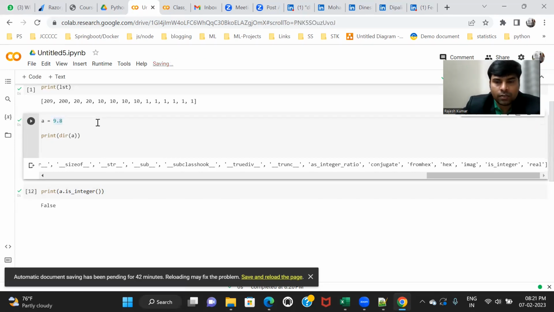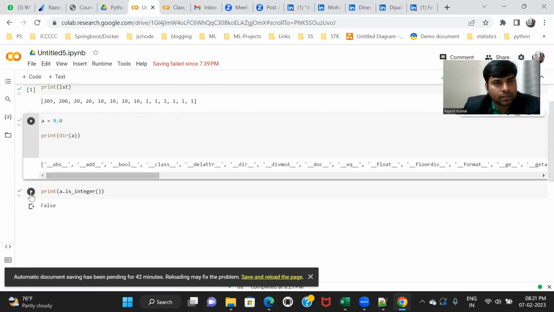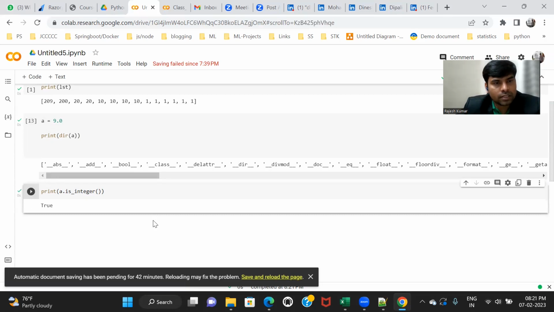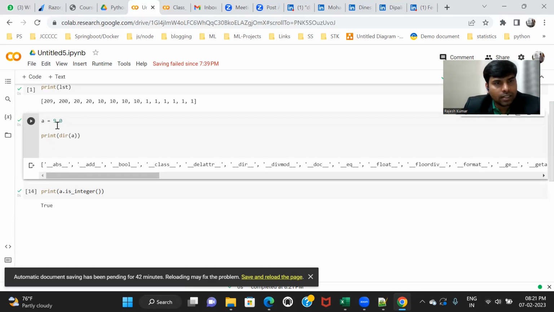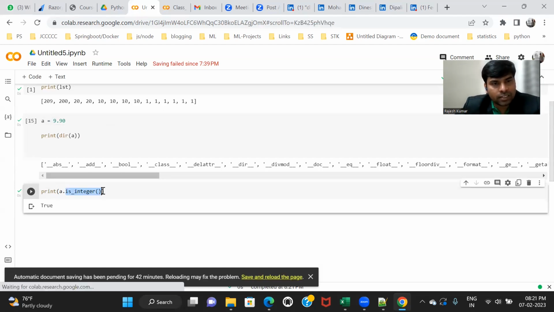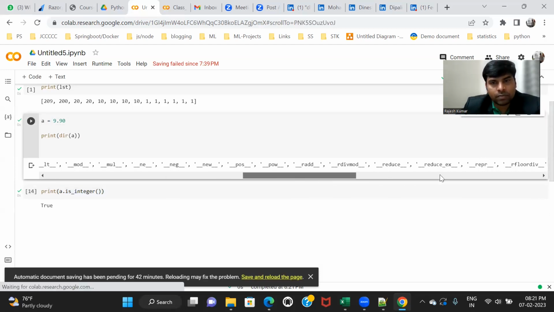If I use 9.0, it's True, because it has only an integer part. Though it has a dot, it's an integer value. If I use something like this, then it will be False. So it has an inbuilt feature. You are not writing this function; Python has given you is_integer. As a programmer, you can use all these attributes and functions.